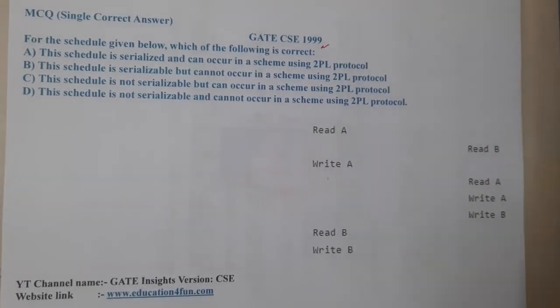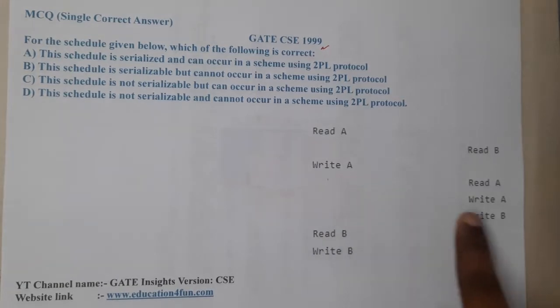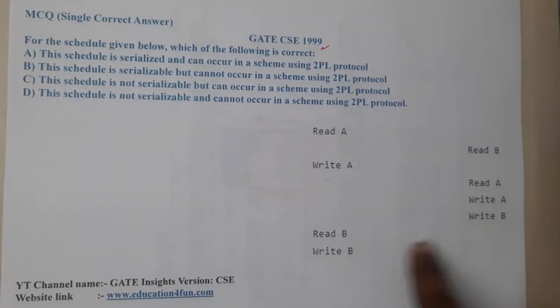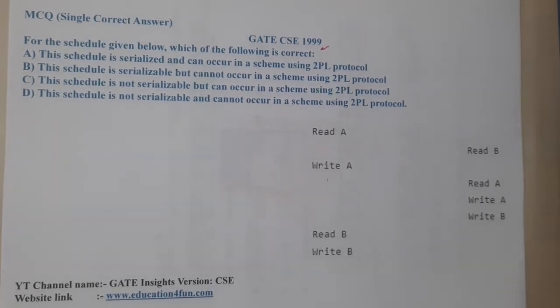The given question is: for the schedule given below, which of the following statements is correct? Read A, read B, write A, read A, write A, write B, read B, write B. Option A says this schedule is serializable and can occur in a scheme using 2PL. Option B says that this schedule is serializable but cannot occur in a scheme using 2PL. Option C says that this schedule is not serializable but can occur in 2PL. Option D says it is not serializable and cannot occur in 2PL.